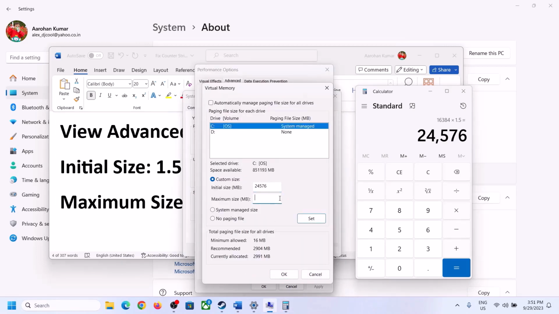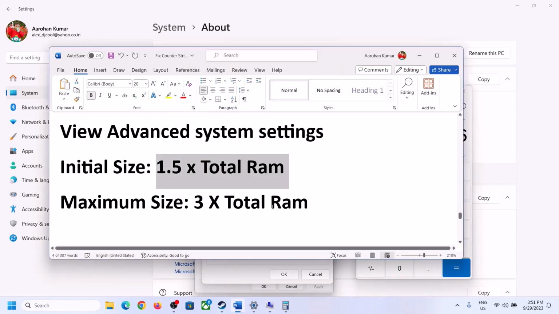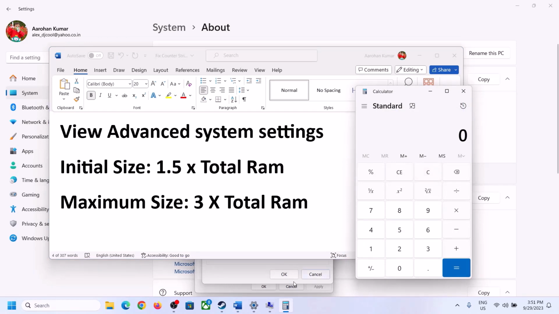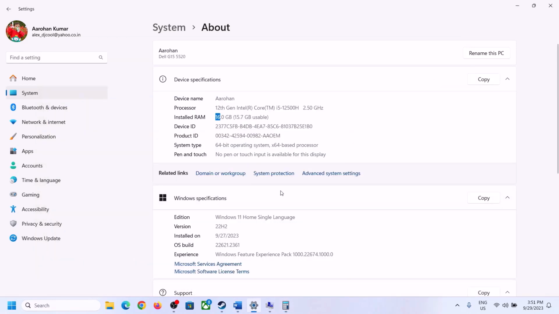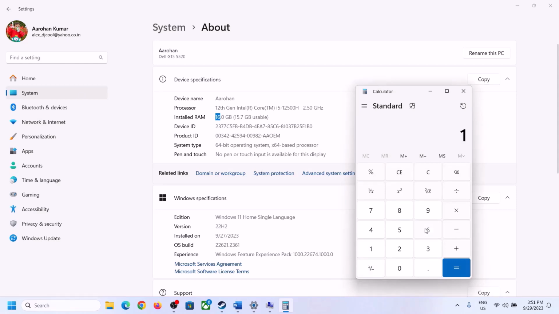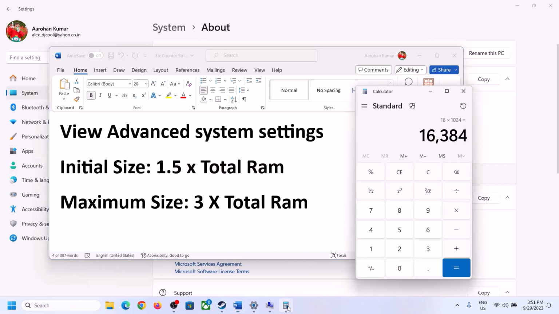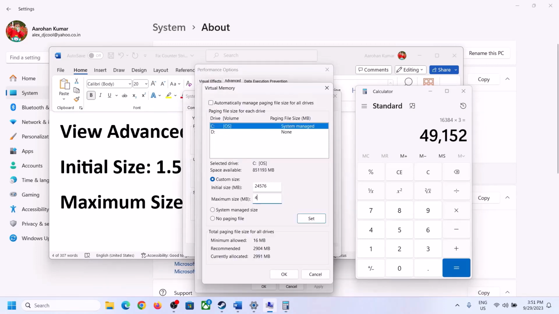24576 and maximum size is 3 into total RAM. Total RAM in my case is 16 GB. I have 16 GB of RAM, so 16 into 1024. I have converted this in megabyte. Now that is 3 into total RAM. So total RAM is this much into 3, that is 49152.